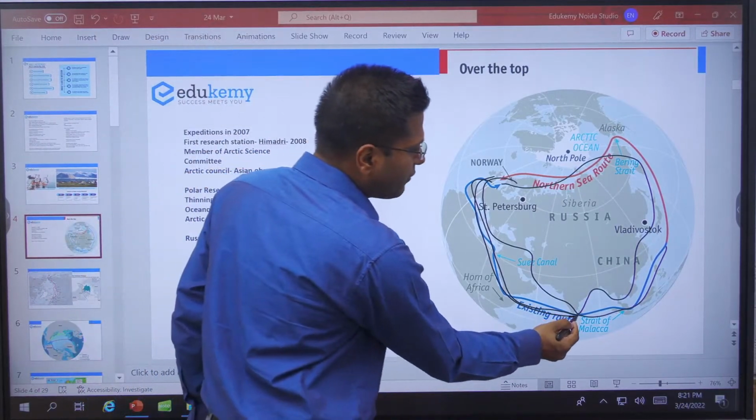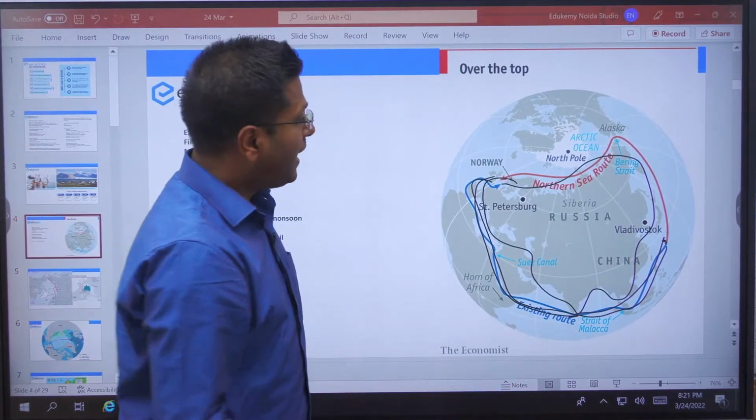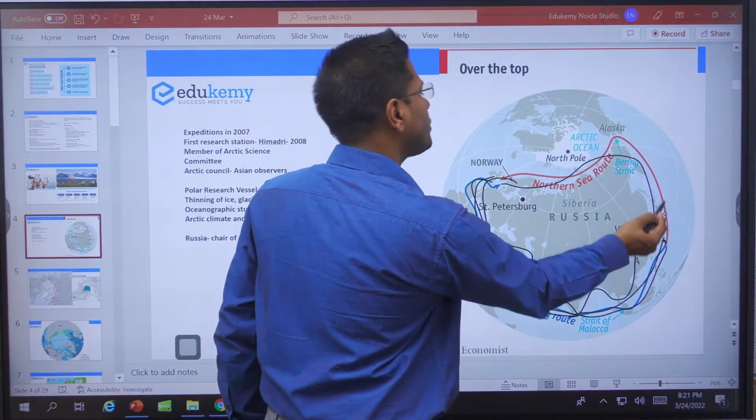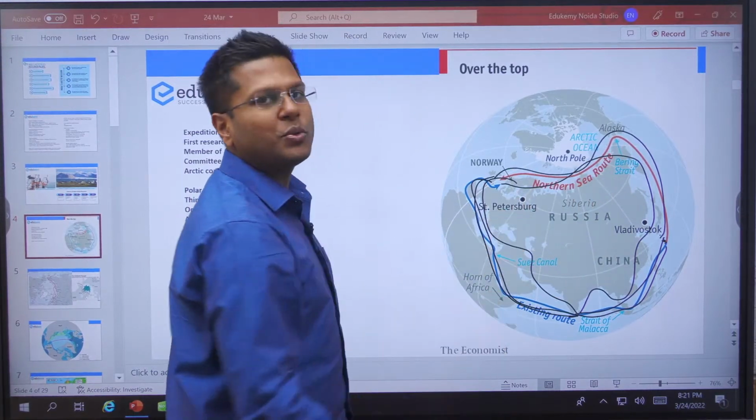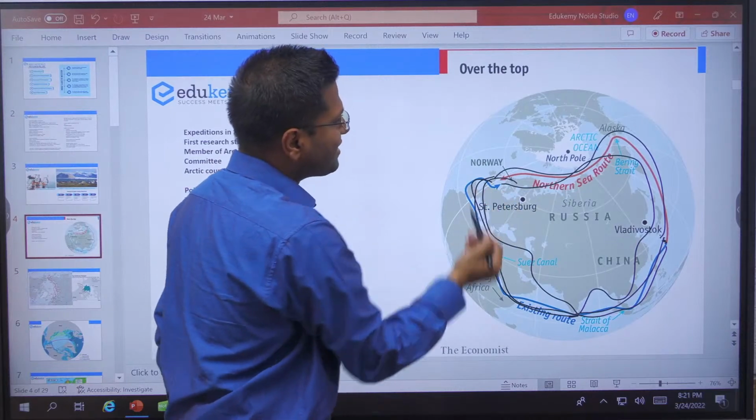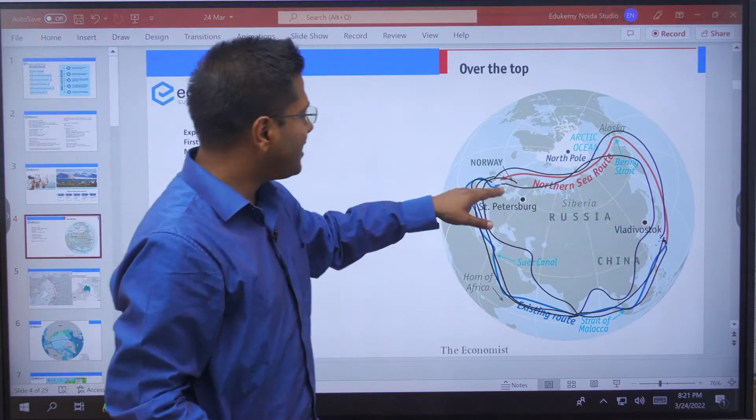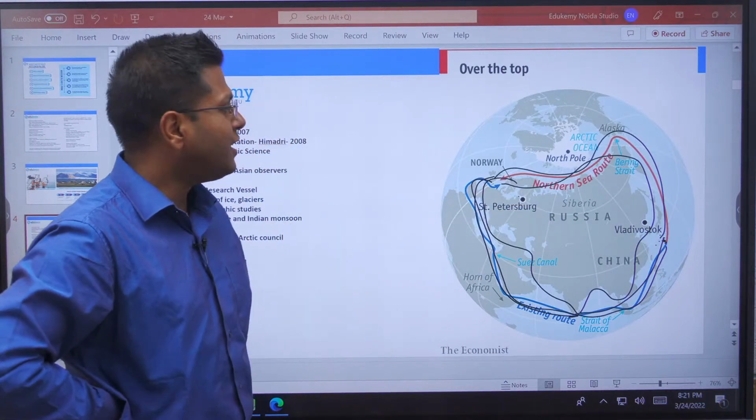One is the Chennai-Vladivostok corridor, which India and Russia are looking at, and then extending this Vladivostok corridor to the Northern Sea route. This is called the Northern Sea route, which connects Tokyo on the east to a place like St. Petersburg on the west, in the Baltic region.